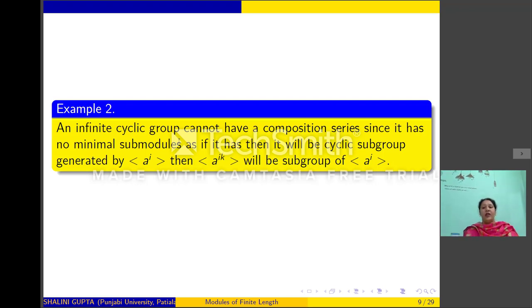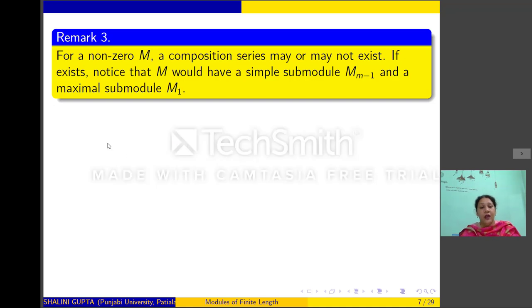So thus, it cannot have a composition series, because we have seen that if a module has a composition series, then it should have a simple submodule and a maximal submodule.